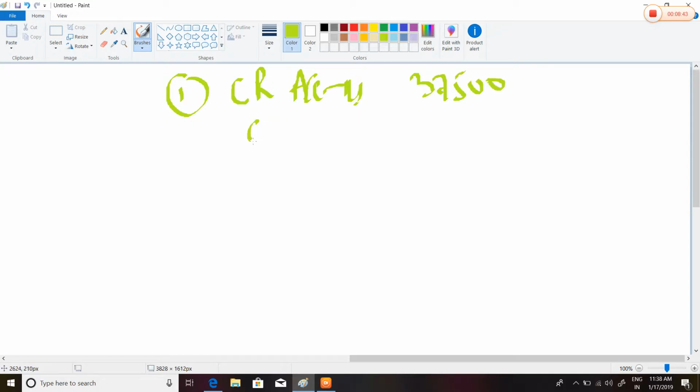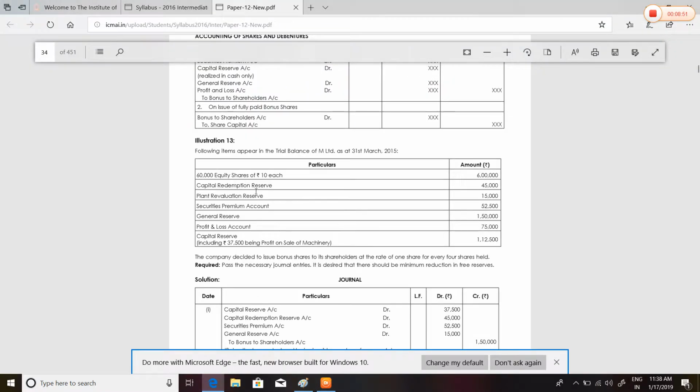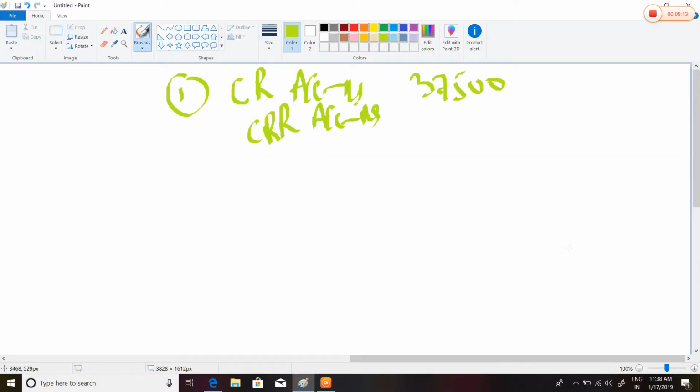37,500. Then capital redemption reserve account. How much was the capital redemption reserve account? 45,000. The most important line: the company decided to issue bonus shares to its shareholders at the rate of one share for every 4 shares held. We have a share capital of rupees 6 lakhs. He said one for every 4.